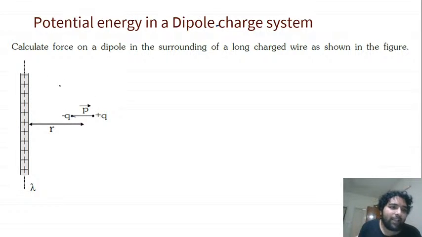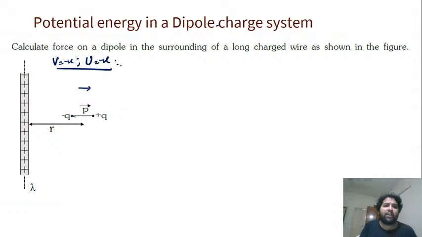So same logic again. The field will be outside. Again, the potential here will be negative. Getting it? The potential here will again be negative. Potential will be negative. Potential energy also will be negative. We understood this, just the same logic as before. Okay, and now we'll directly use the formula.